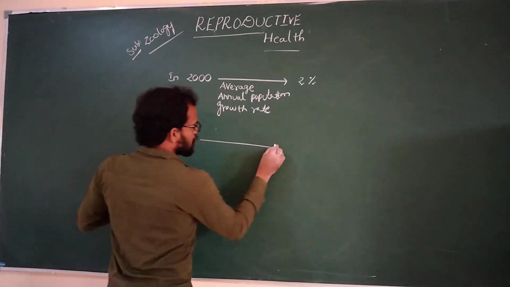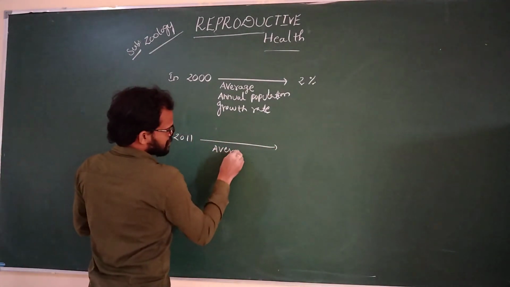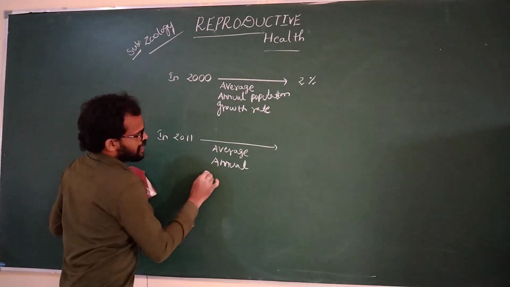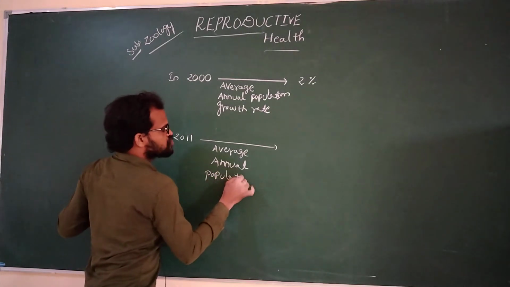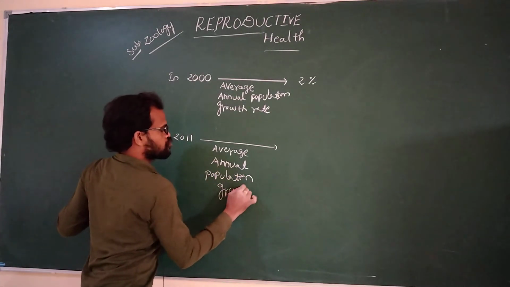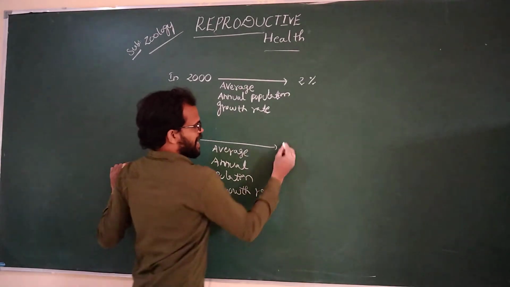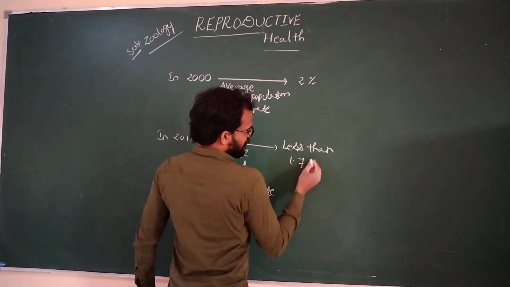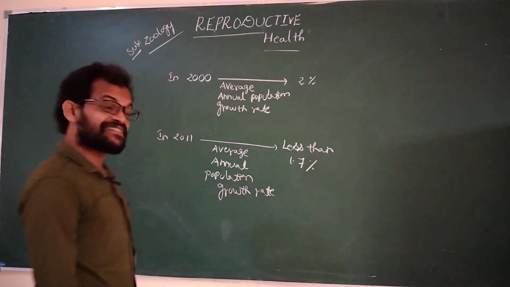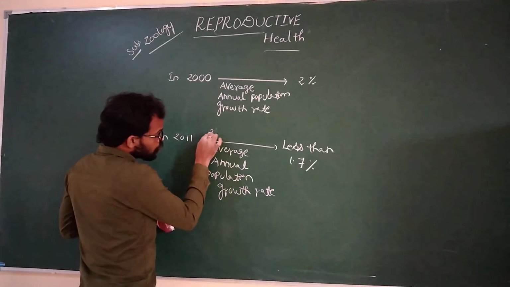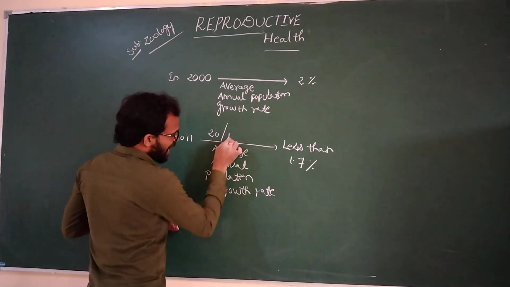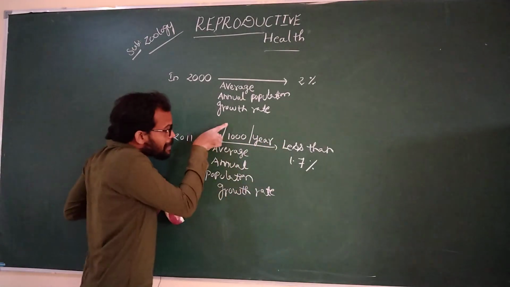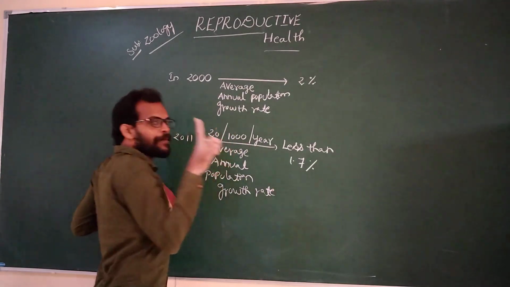In the year of 2011, the average annual population growth rate is less than 1.7%. 1.7% means 20 members are added for every 1,000 per year. See now, 20 members are added for every 1,000 per year.